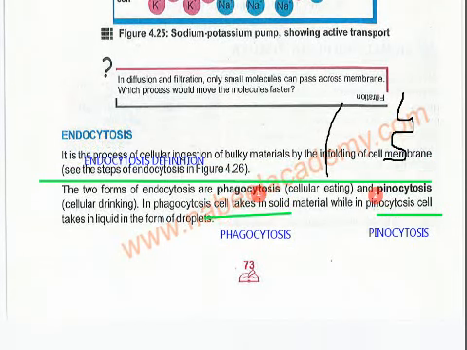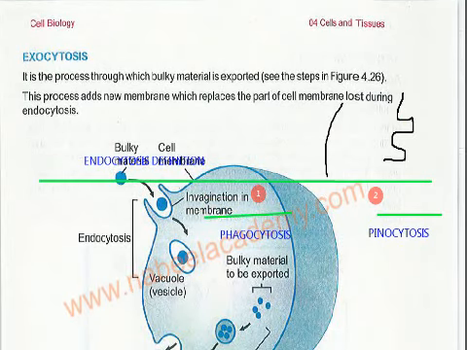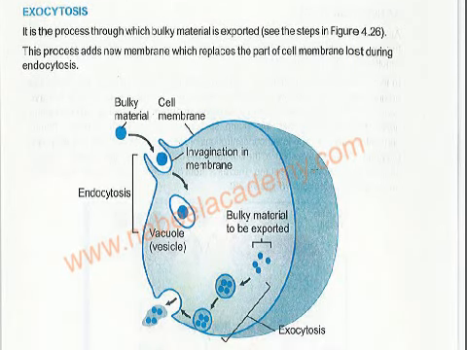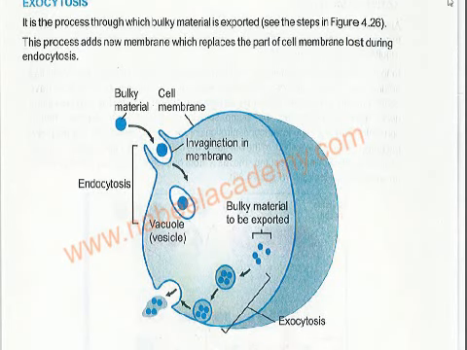Okay, now how does this happen? Please see. Now here they are showing you two processes. One is endo and the other one is exo. So endo means inner. Okay, here the endo means inner. And the exo means outer.